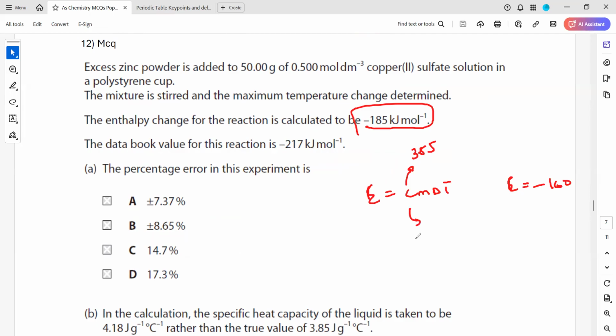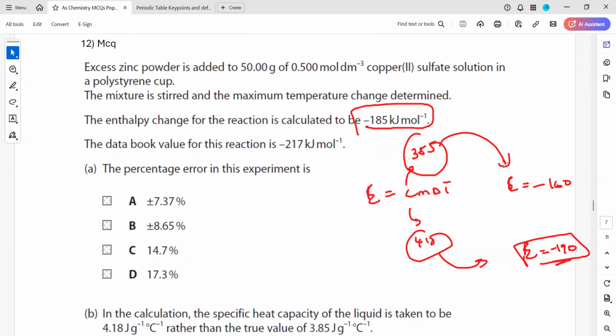But if we are using a value of 4.18, we are getting a higher value, minus 185 or minus 190. So the question is why 4.18 is used, why not 3.85? It will reduce the error, the difference between the data booklet value and our calculated value. And as a result, it will reduce the percentage error as well.